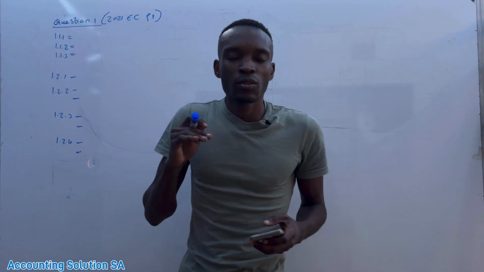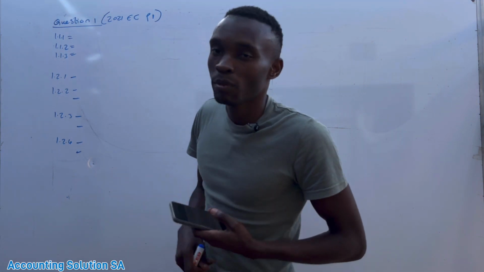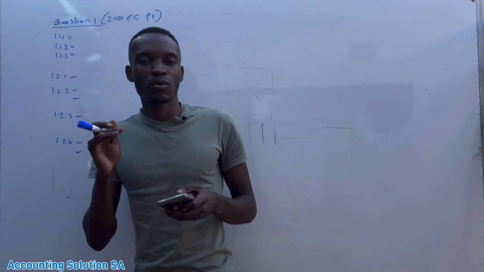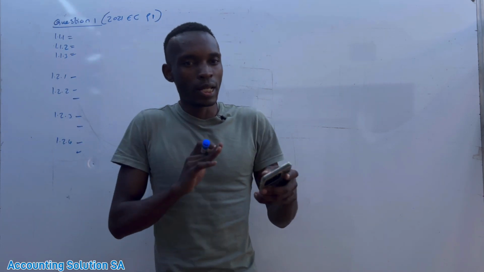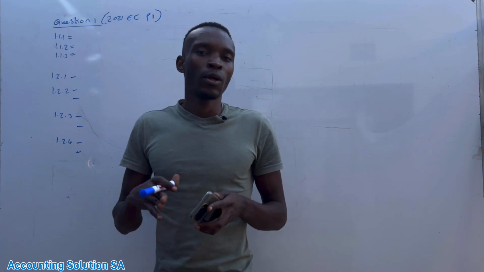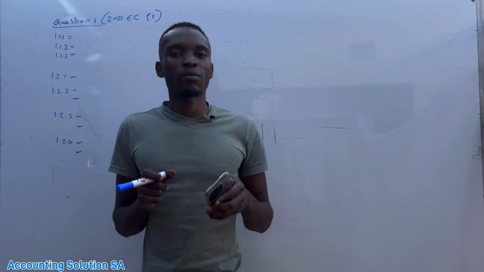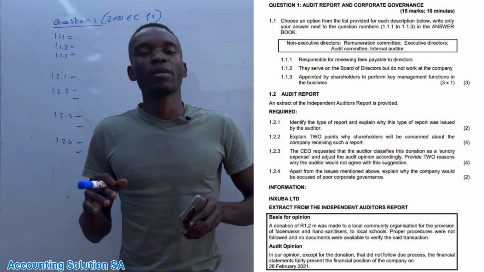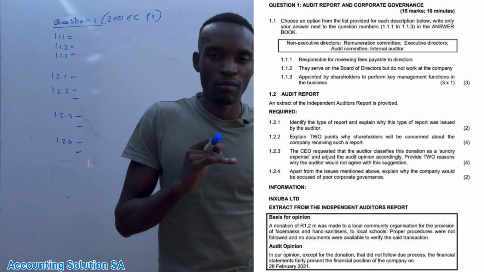Hi grade 12 student. So in this video I'm going to do question 1 of the question paper which was written in 2021 in the province of Eastern Cape. It was paper 1. So I'm going to do question 1 up to the last question, but in different videos so that I will be able to upload in time, because if I do a long video, guys, I won't be able to upload it due to network. So be patient, just watch it by question in different videos.